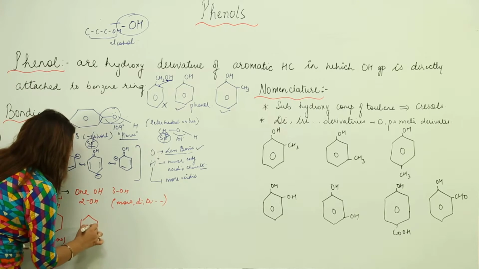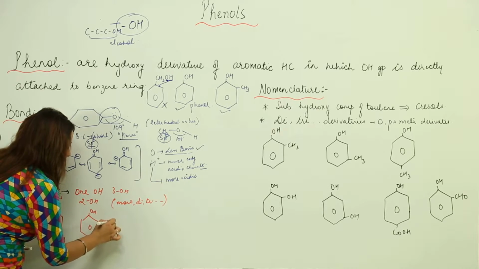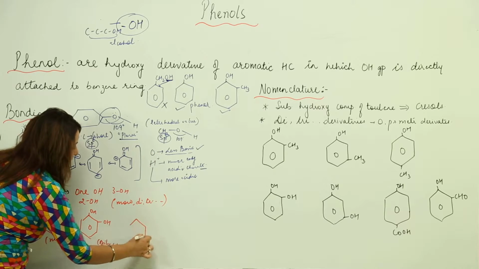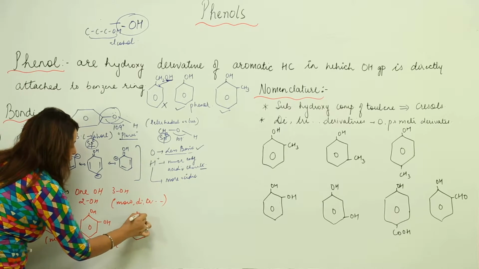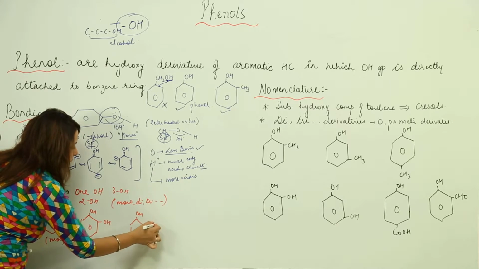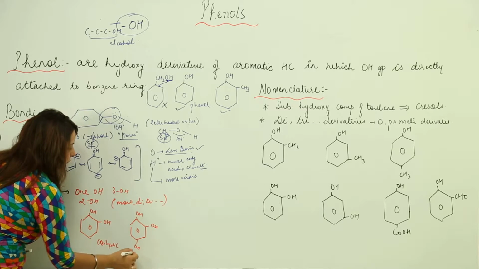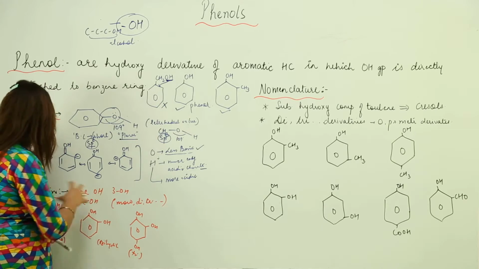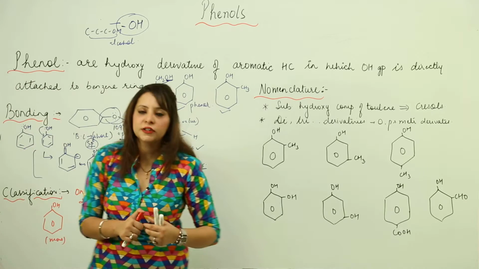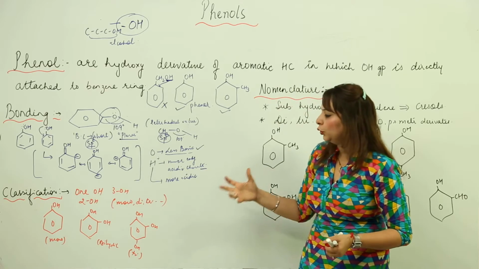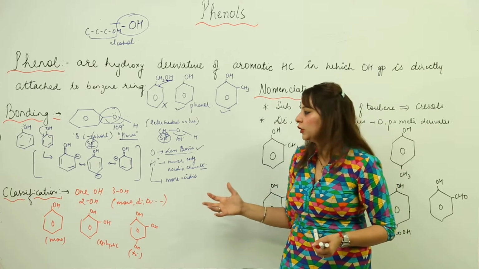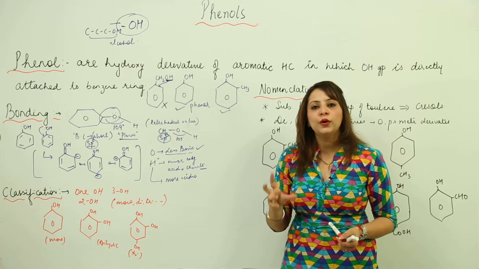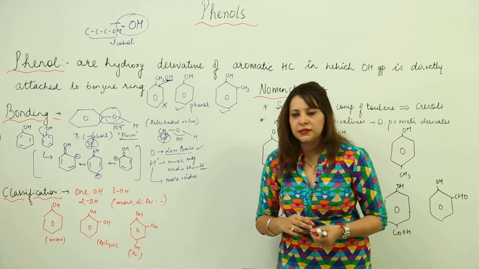And if I make a structure like this with two OH, it is a dihydric. Likewise, I can also prepare a trihydric phenol. So depending upon the number of OH groups present, we can classify phenols into monohydric, dihydric or trihydric. But keep in mind that those OH groups should be directly attached to the benzene ring.